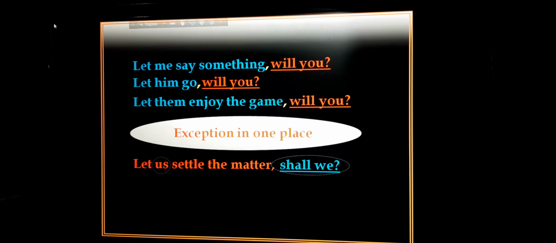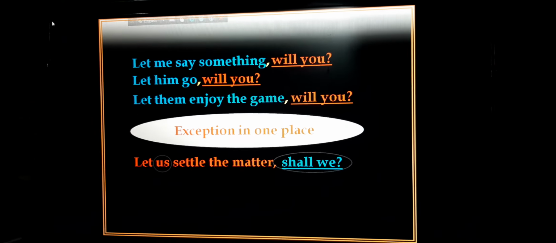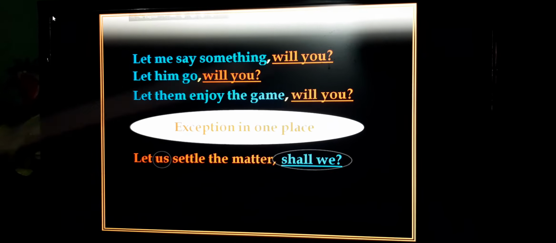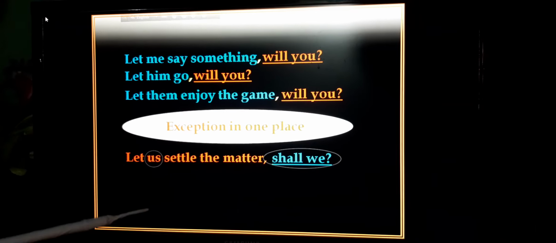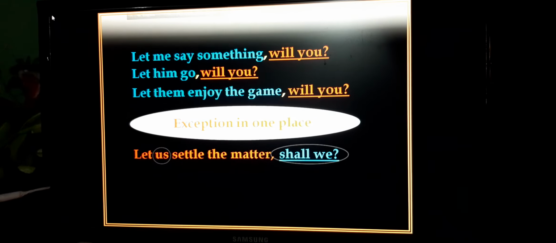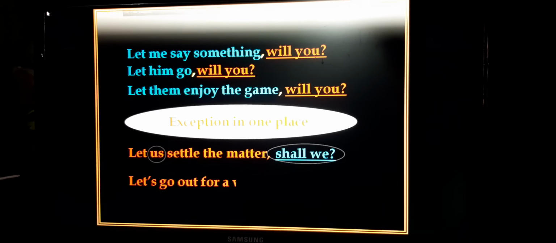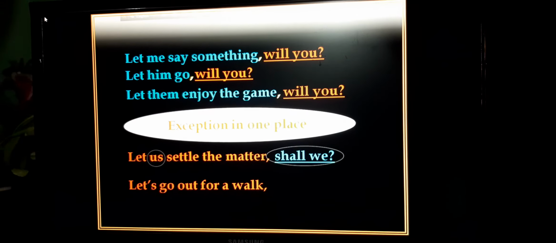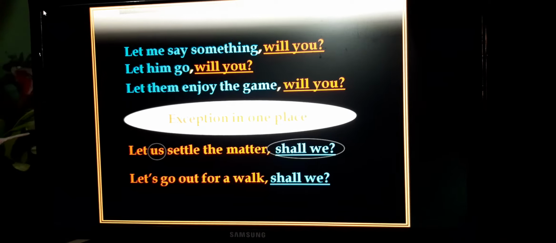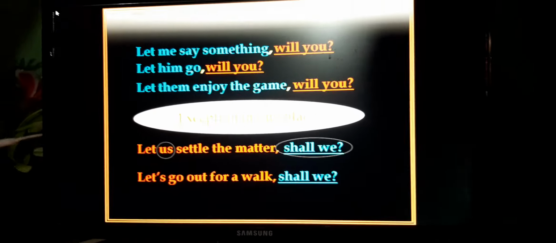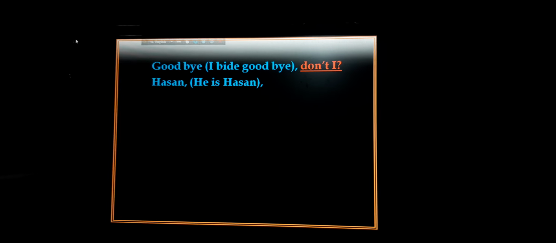Exceptional: if you find let us or let's, then you will use shall we. For example, let us settle the matter, shall we? Let us make a garden, shall we? Let us go out for a walk, shall we? Let us discuss the matter with the headmaster, shall we? In this way, you will use shall we.